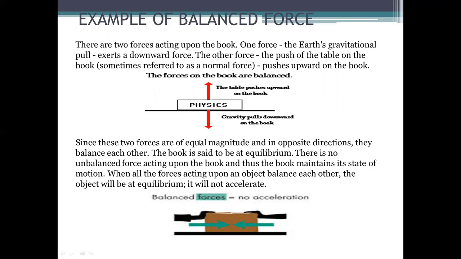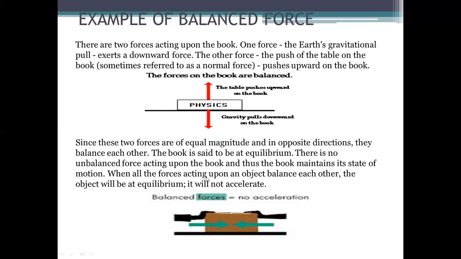Since these two forces are equal in magnitude, the gravitational pull downward and the table pushing upward, they balance each other. The book is said to be in equilibrium and there is no unbalanced force acting upon the book, and thus the book maintains its state of motion. So if it is moving, it remains moving. If it is at rest, it will be at rest.